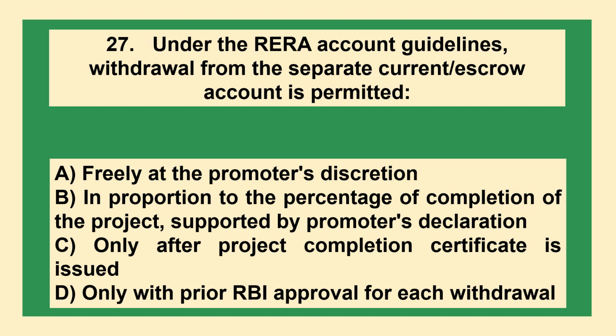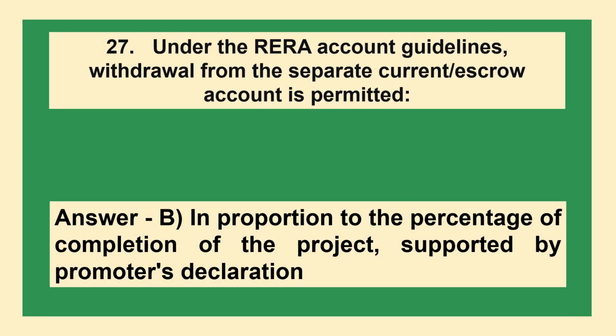Question. Under the RERA account guidelines, withdrawal from the separate current or escrow account is permitted: option A, freely at the promoter's discretion; option B, in proportion to the percentage of completion of the project, supported by promoter's declaration; option C, only after project completion certificate is issued; option D, only with prior RBI approval for each withdrawal. Correct answer is option B, in proportion to the percentage of completion of the project, supported by promoter's declaration.